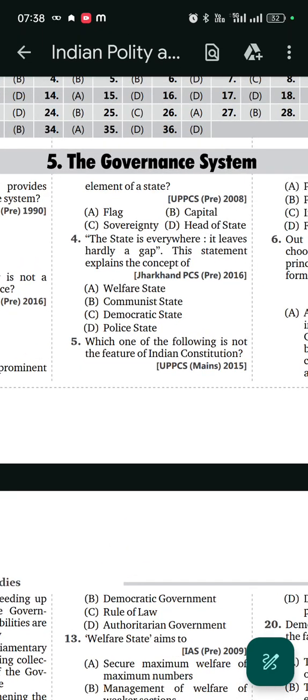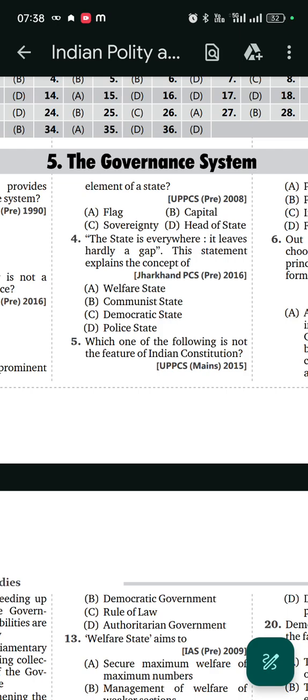Fourth question. The state is everywhere. It leaves hardly a gap. This system explains the concept of. Option A, welfare state. Once again, go through the fourth question. The state is everywhere. It leaves hardly a gap. This statement explains the concept of welfare state.